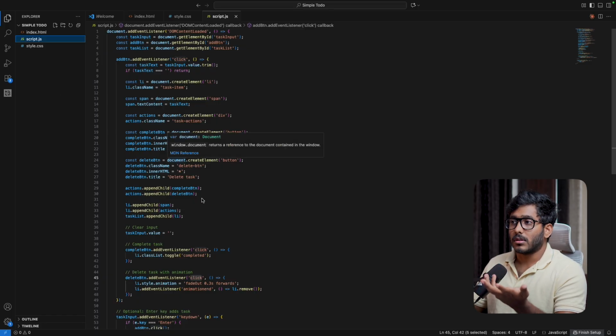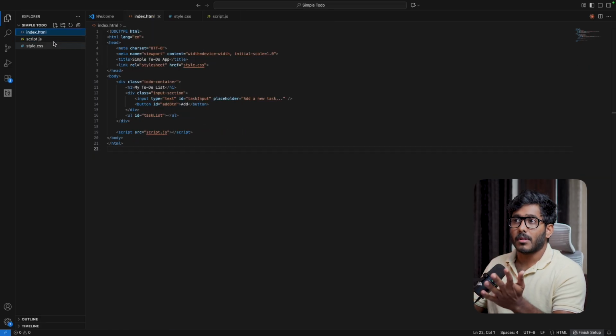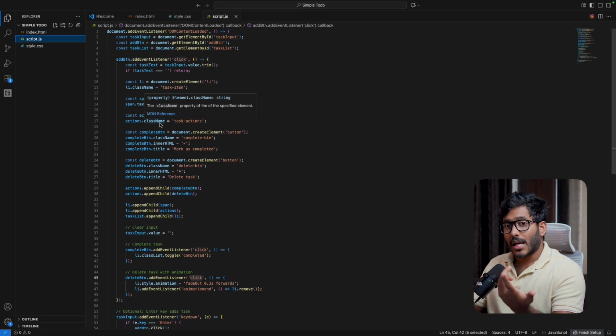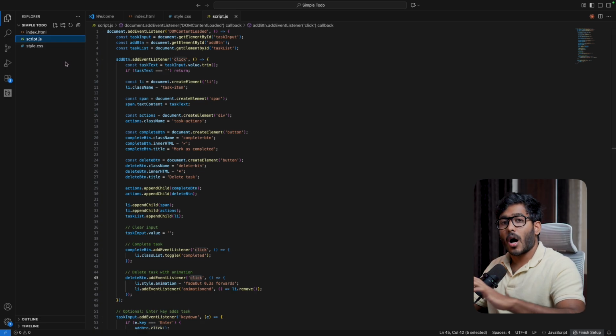This is the script.js file, which is a JavaScript file. JavaScript is a programming language, while HTML and CSS are not programming languages. And this is used to add functionalities. All right, so this is the basics. I just wanted to show you what a website looks like.